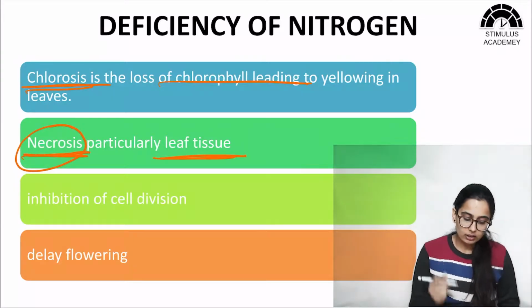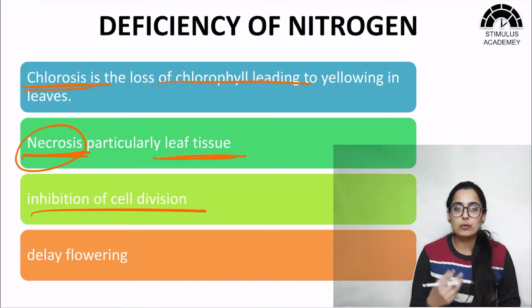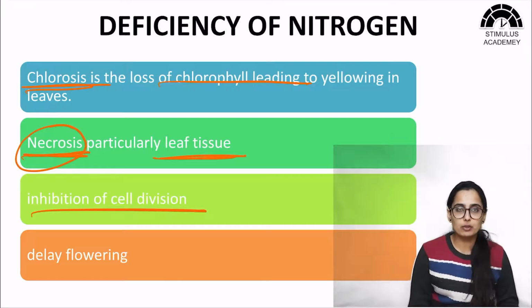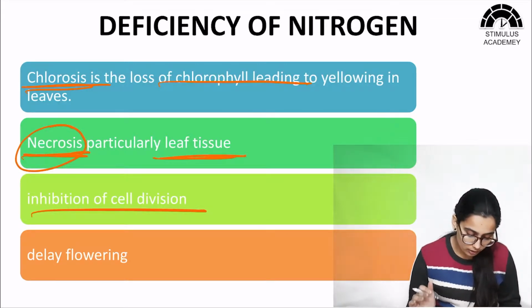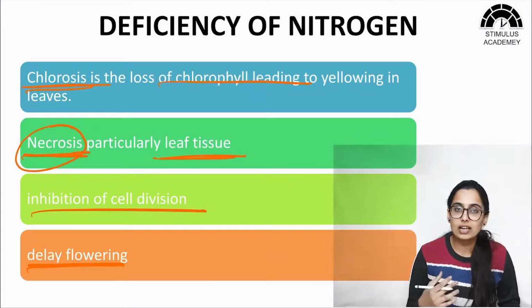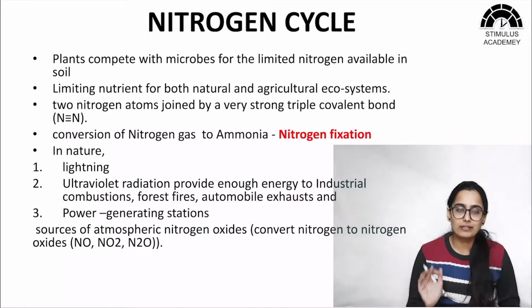And the third is inhibition of cell division, because we know that nitrogen forms an essential part of nucleic acid. So there will be inhibition of cell division in case of deficiency of nitrogen. And the fourth feature is delay in flowering. So the flowering will be delayed. So this was all about the features of deficiency of nitrogen.